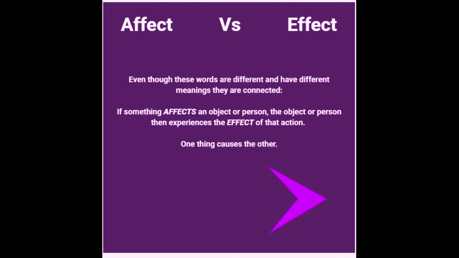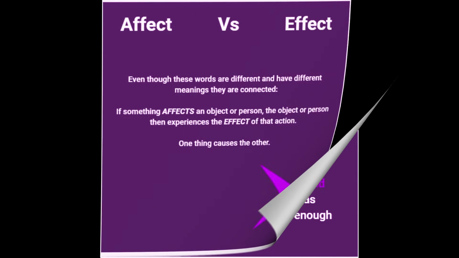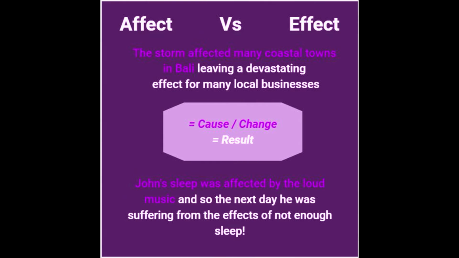Another helpful tip when thinking about which one of these words to use is that even though they are different and are used in different ways, the meanings are connected. So usually if something affects an object or person or changes something connected to that object or person, the object or person then experiences the effect of that action. So after the first action has been done, or the first affect with an A has been done, the result of this will be the effect with an E. So basically, one thing causes the other. Now let's look at some examples of this.